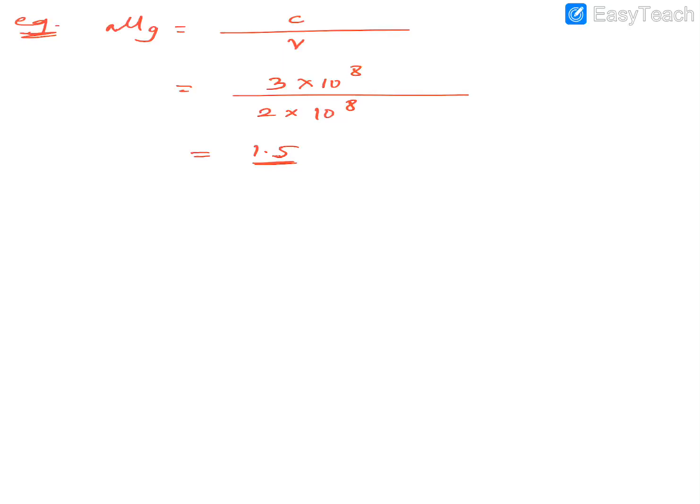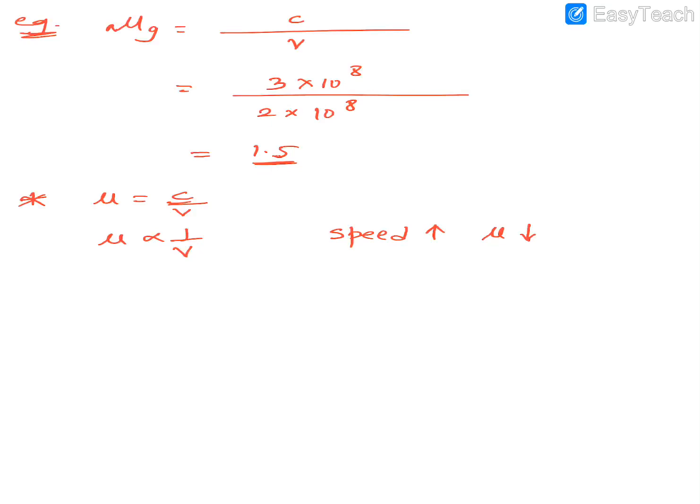Now, they may also ask you, what do you mean by refractive index of glass is 1.5? First thing we need to know is that mu is equal to c upon v, which means mu is inversely proportional to the speed of light in a medium. So remember, as the speed of light in a medium increases, the refractive index is lesser for that material.